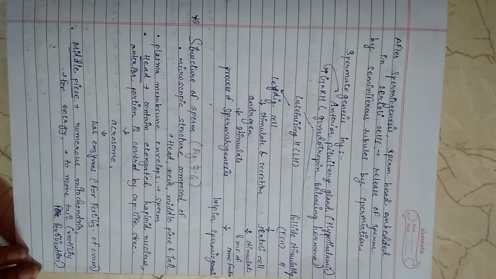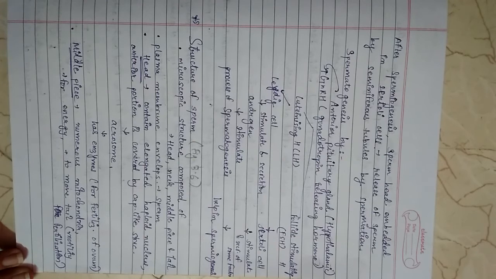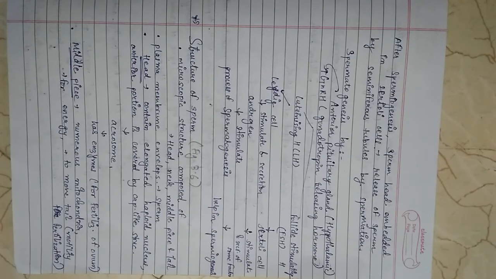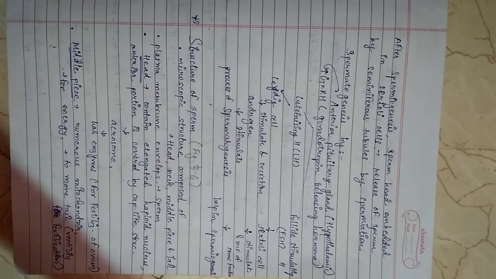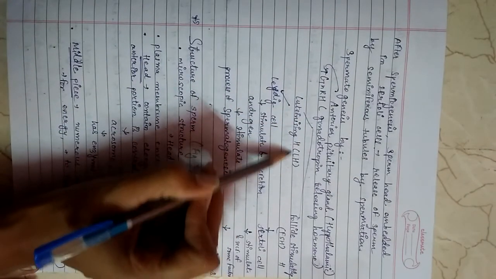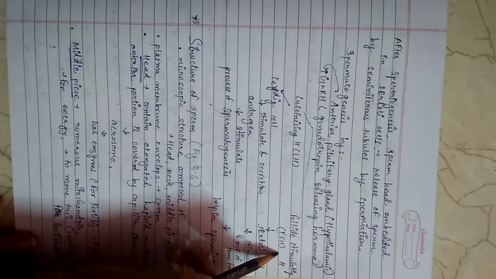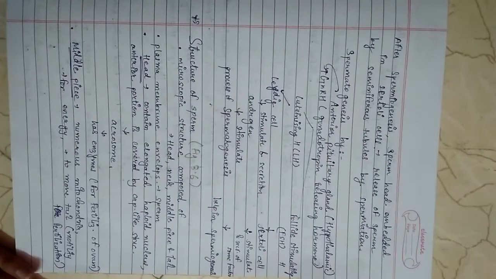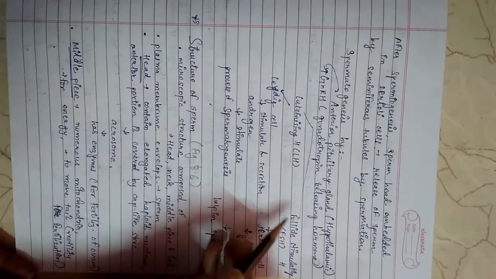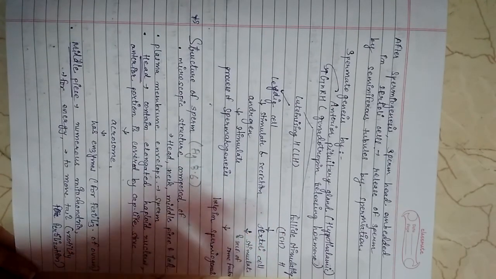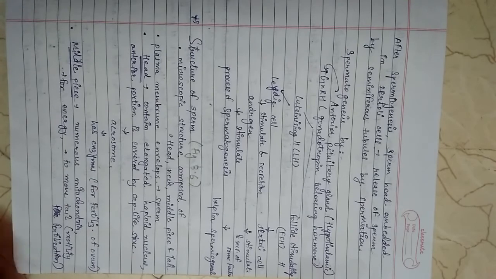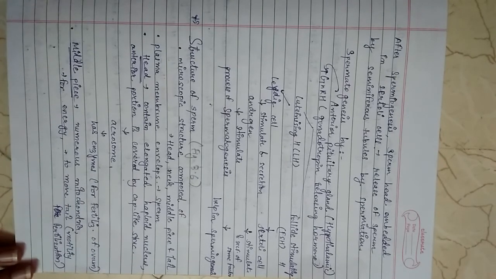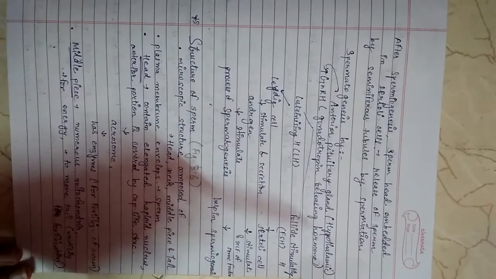GnRH acts on the anterior pituitary gland and stimulates secretion of two gonadotropins, LH and FSH, in the male.